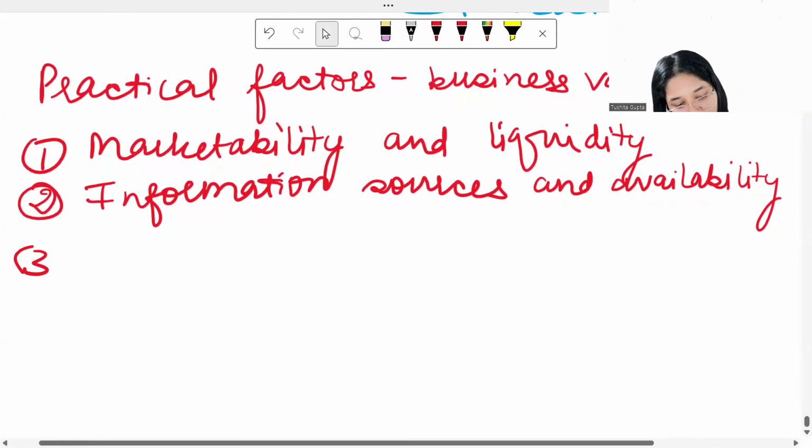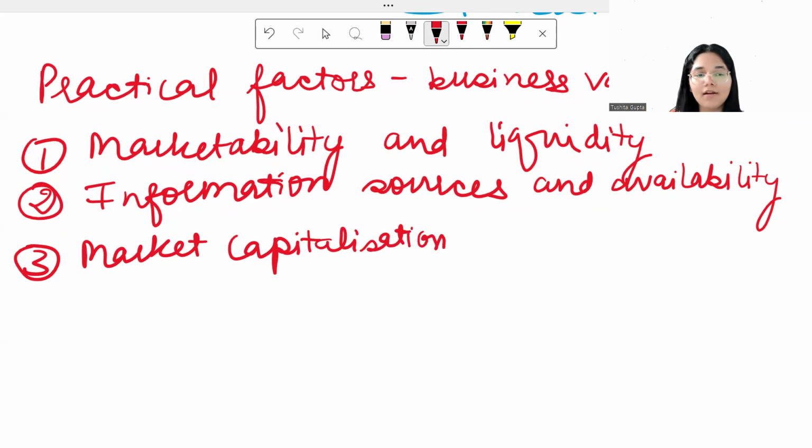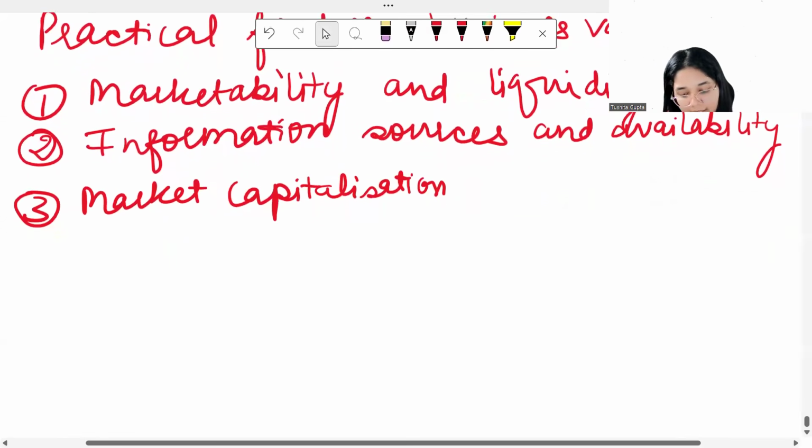Then the third thing, if you talk about, is the market capitalization. Market capitalization is nothing but the number of shares that the company has in issue multiplied by the current market price. So the higher the market price, more valuable the company is. Lower the market cap, lesser valuable the company is.